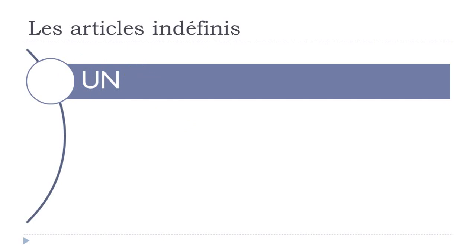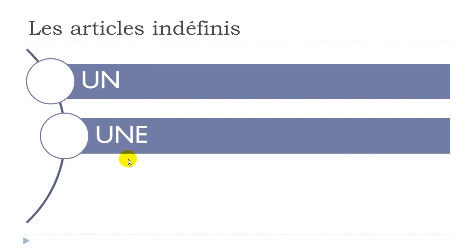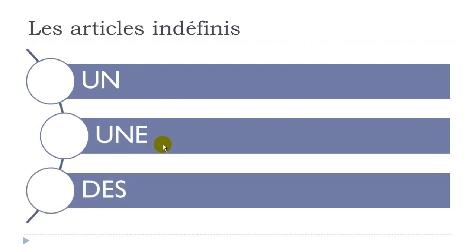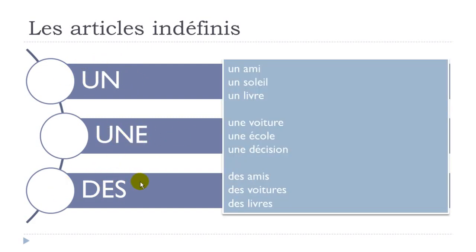Then the feminine article is here, and it's easier because if you have this U, N, E, then you pronounce it une. Masculine, un. Feminine form, une. And then the plural form, des. Here the S you pronounce like a Z, as in des. Okay, un, une, des.